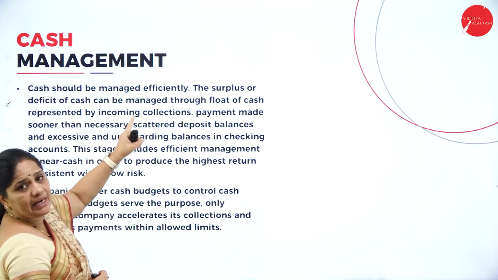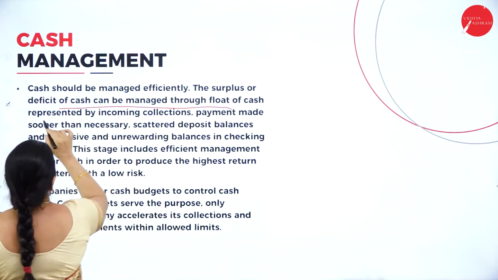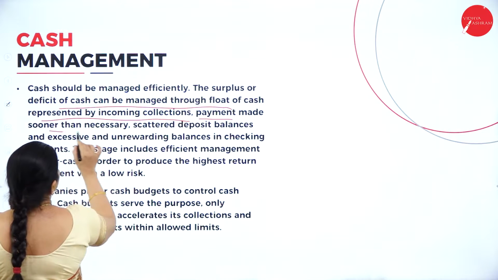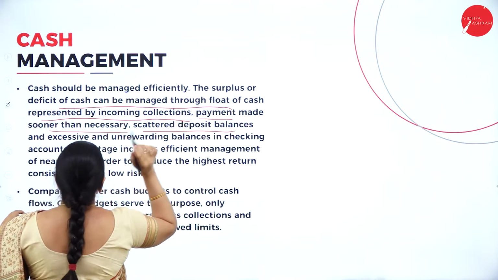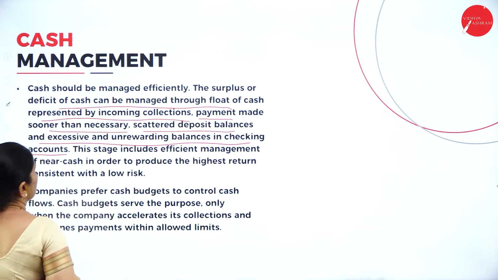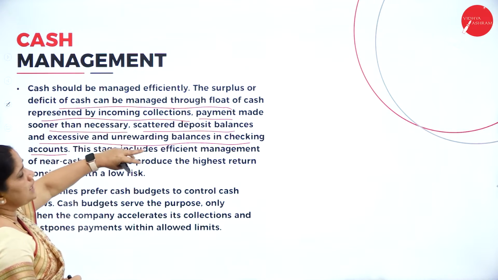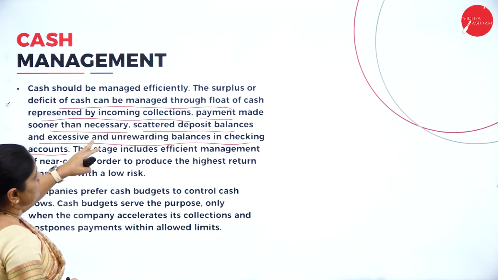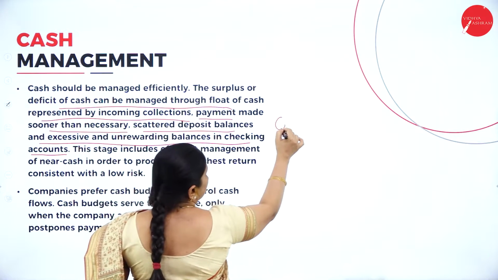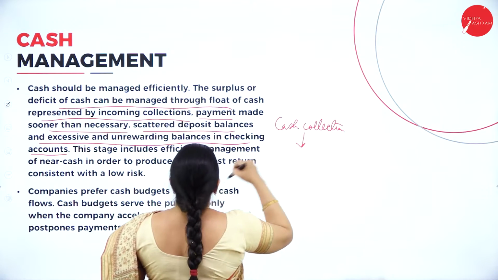Then, cash should be managed efficiently. The surplus or deficit of cash can be managed through float of cash represented by incoming collections, payment made sooner than necessary, scattered deposit balances, and excessive and unrewarding balances in checking accounts. So, how do we manage the cash? Through float of cash represented by incoming cash collections. What is the cash collection made by the company? What are the incomes of the company? We have to take note of that.